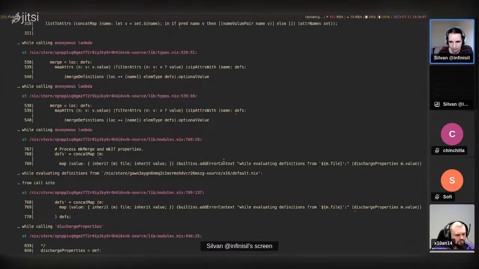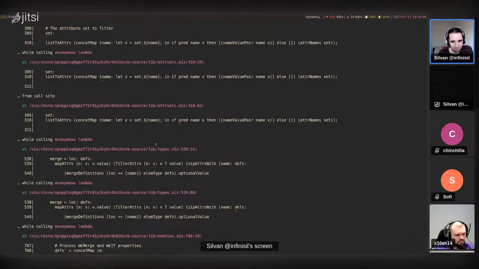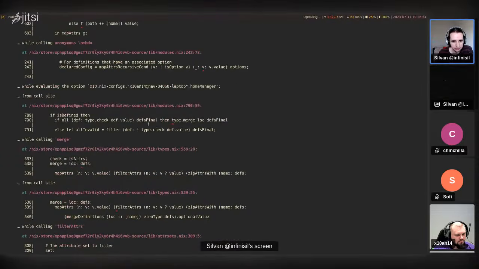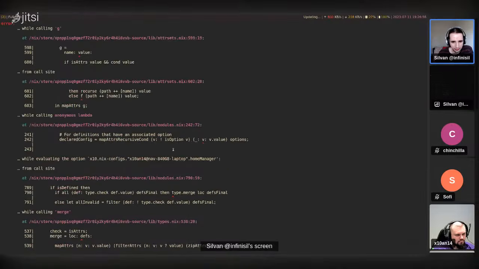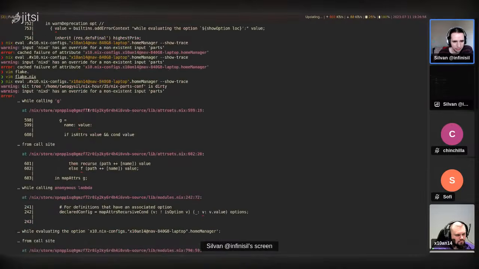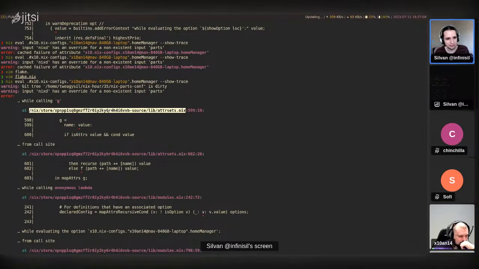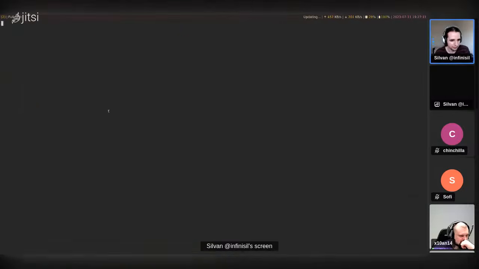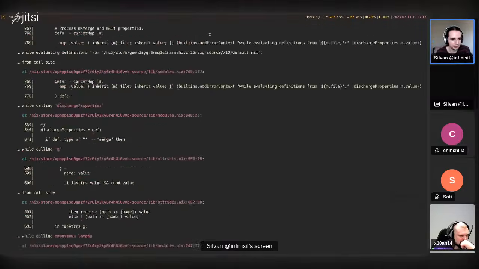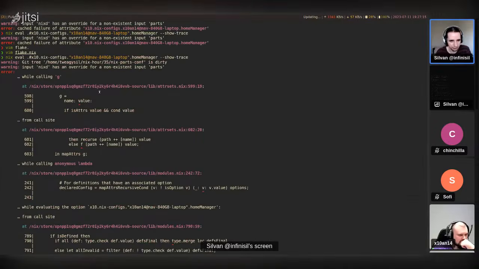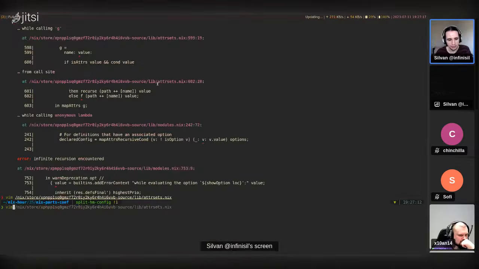Discharge properties, thread name, type merge. I'm struggling a bit to figure out even which direction it's evaluating in. This G here, what even is this G? So we could look at the source here to figure out, well, we need the exact location as well. 599.